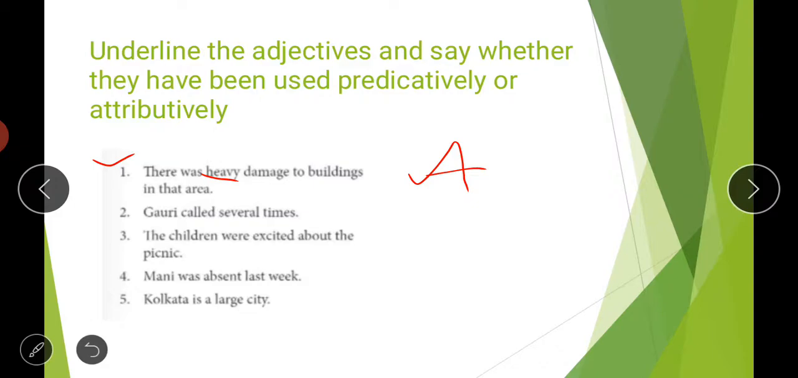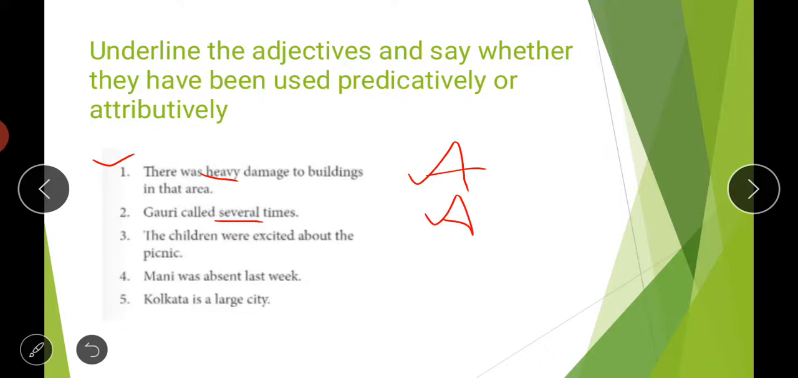Then second is, Gauri called several times. So here this word several is again coming before a noun. So this word several is attributive here.